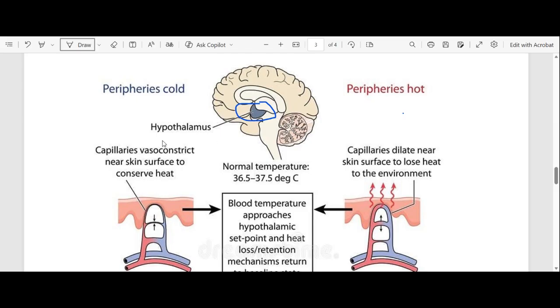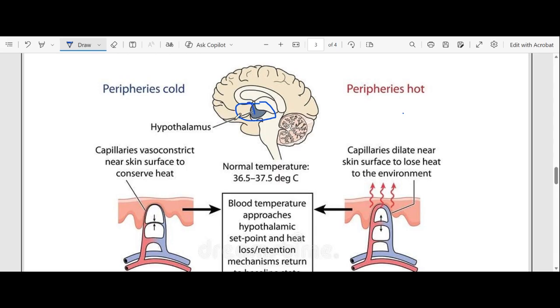So what happens when it becomes cold? Thermoreceptors receive the stimulus and convert it into an impulse, and that impulse is sent to the hypothalamus. Remember, the receptors in the skin are called thermoreceptors. They convert the stimulus to an impulse, then that impulse is sent to the hypothalamus, and the hypothalamus will send impulses.